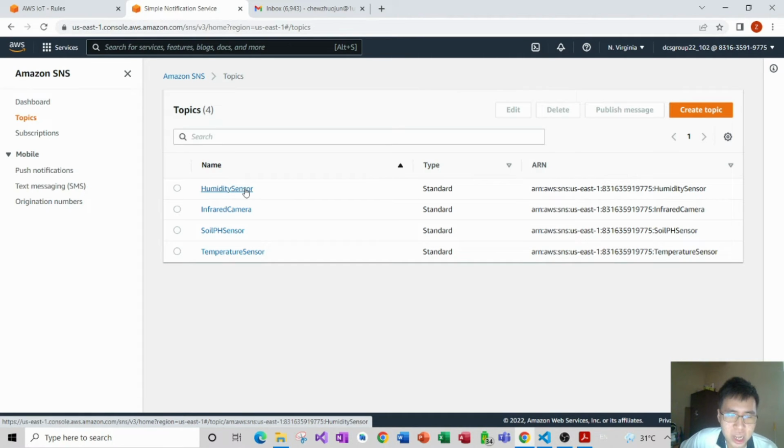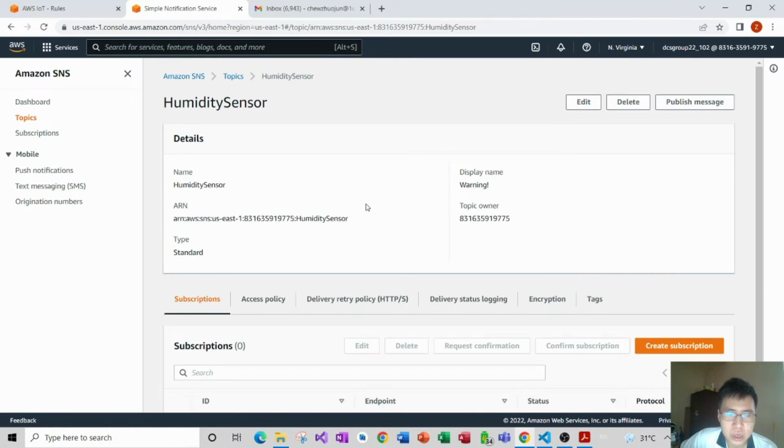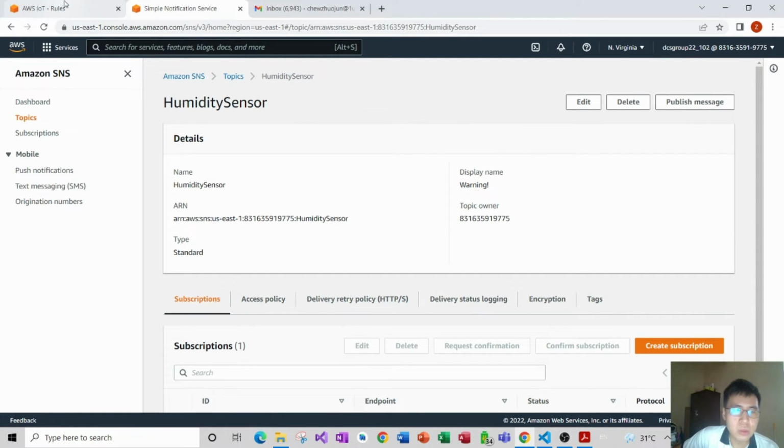So first of all, I've created a topic called humidity sensor. Same goes for the others like soil pH and temperature. In this case, I'm using the humidity sensor as my example. I have also created a subscription using my Utah email. So after the data exceeds the threshold, it will be sent to my Utah email.